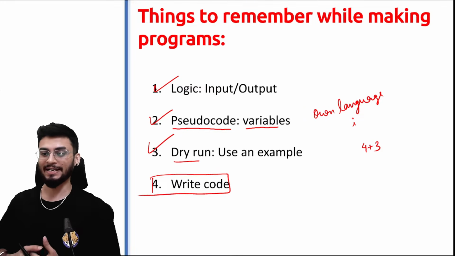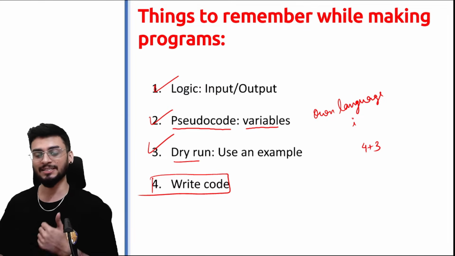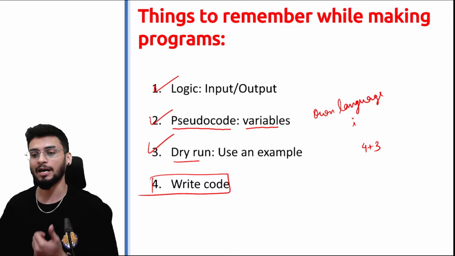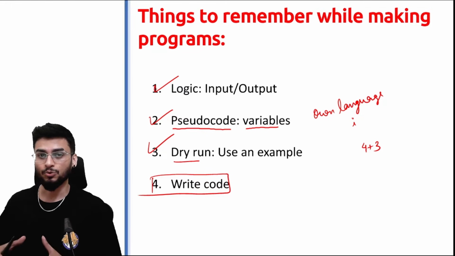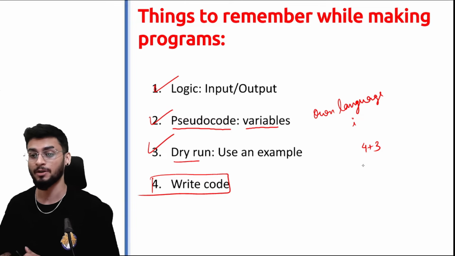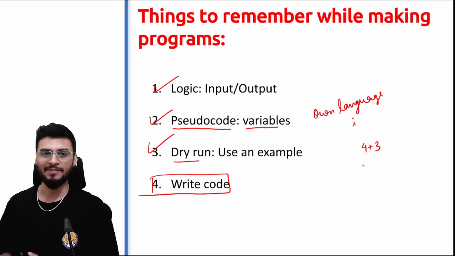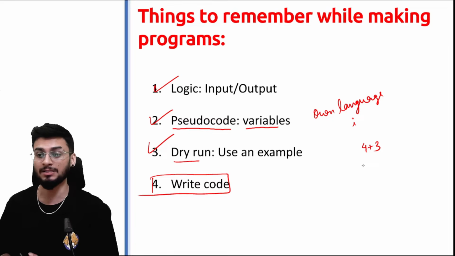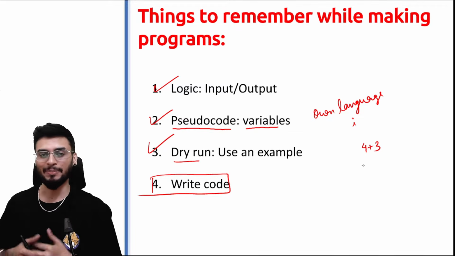Now, when you're writing a code, make sure the first thing that you need to do while writing a code is get your answer correct. You don't need to be efficient. अगर आपका program 30 seconds, 1 minute में भी run कर रहा है, it does not matter till the time it's giving you correct output. You're in school, class 11th, class 12, it doesn't matter much what is the speed of your program. What matters is how accurate your program is. Okay, so with these things, please remember, make a note of it. You can take a screenshot.